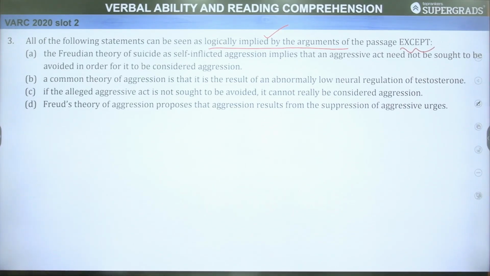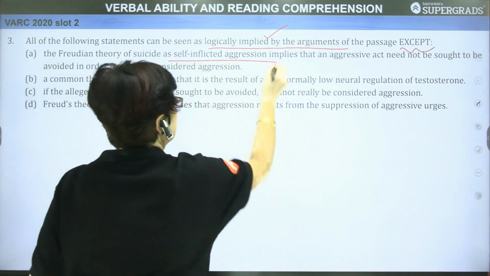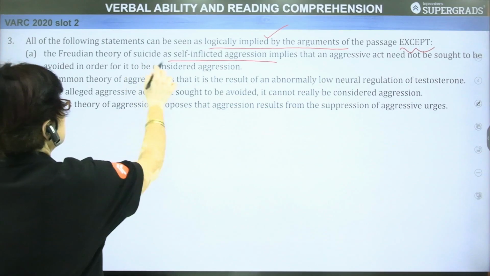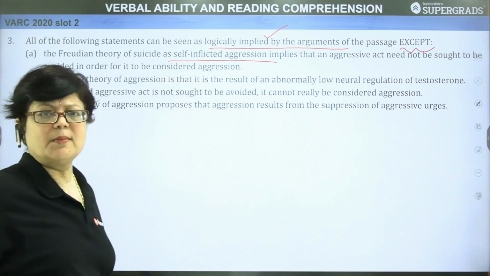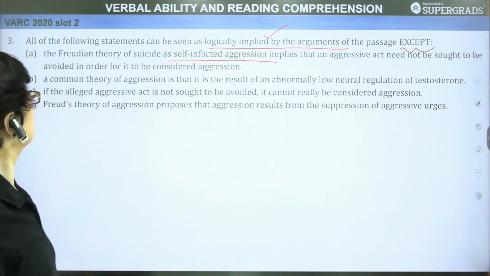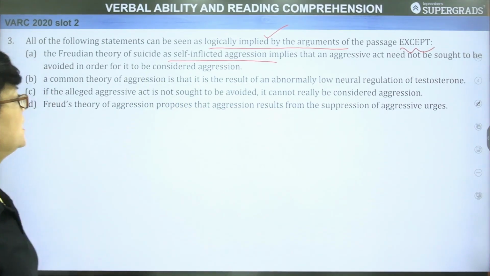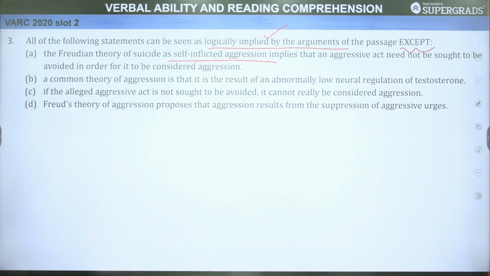First one, the Freudian theory of suicide as self inflicted aggression implies that an aggressive act need not be sought to be avoided in order for it to be considered aggression. This has, of course, been mentioned when we discussed Freudian theory of suicide, as self inflicted aggression implies that an aggressive act need not be sought to be avoided in order for it to be considered aggression.